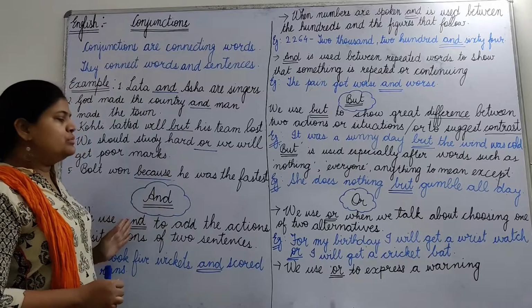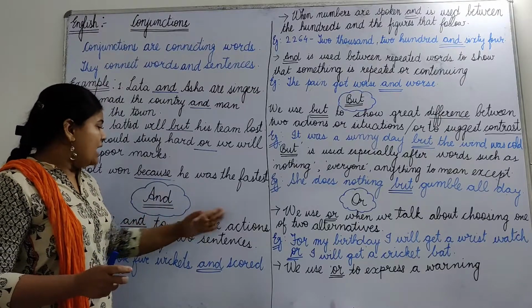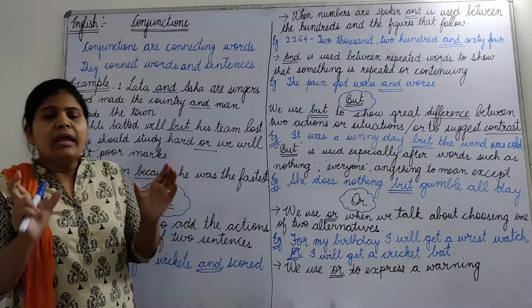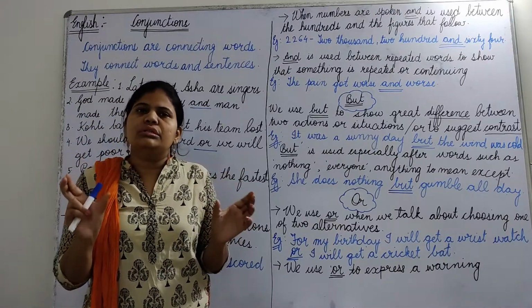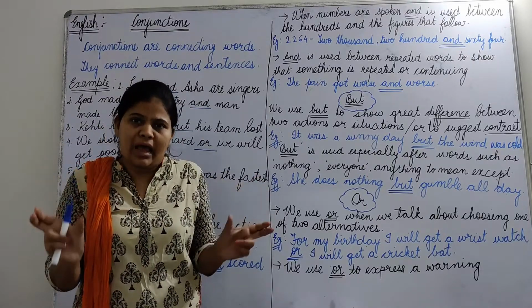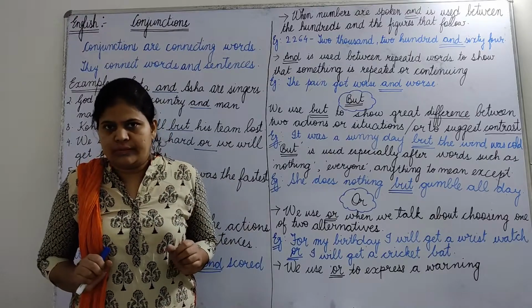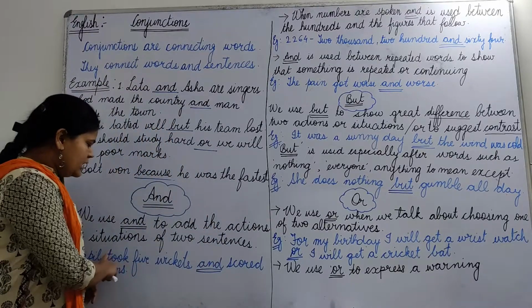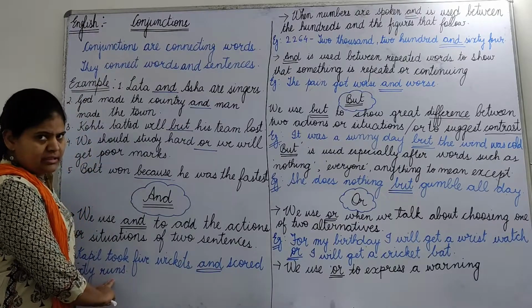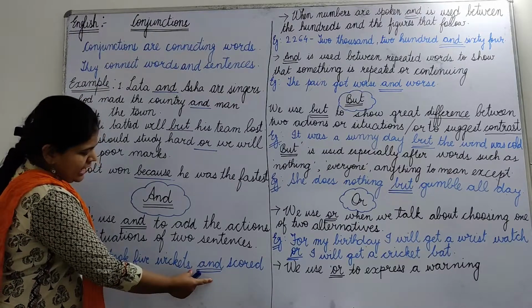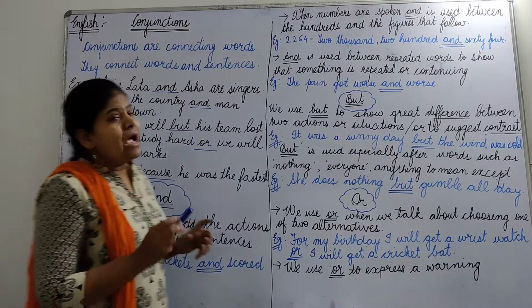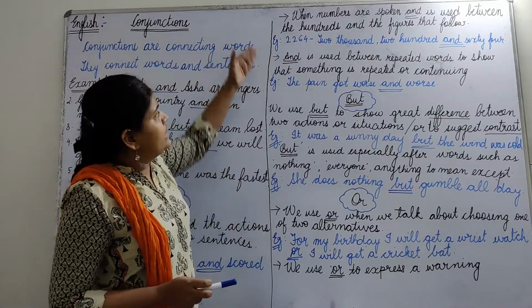Now let's start with and first. Here we use and to add the actions or situations of two sentences. Okay, if there are two actions or two situations somewhat similar in nature, then we use and to add those situations. Okay, now look at this example. Kapil took 5 wickets and scored 60 runs. Okay, so we used and to add these two actions.